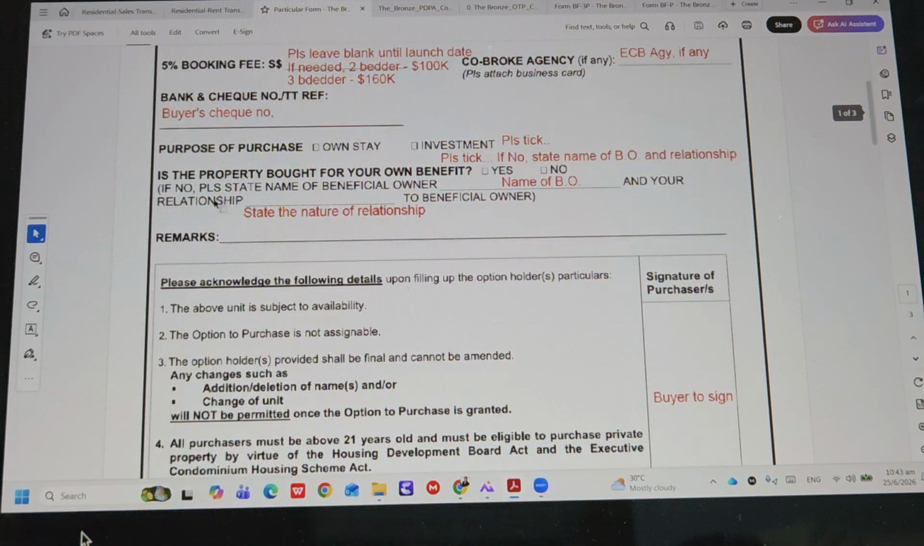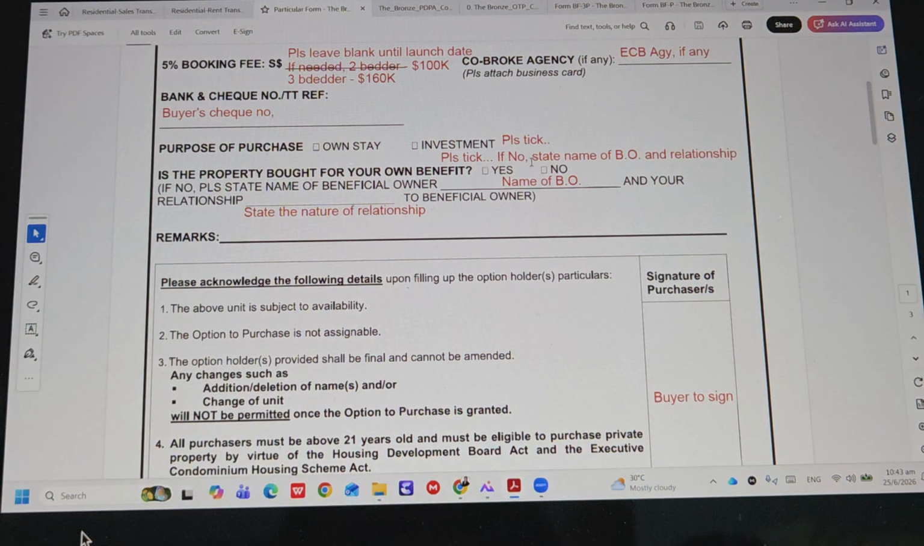Next is what the buyer is buying for. Is it own stay or investment? Please tick one. If he's buying for his own benefit, also tick. If he's buying under a trust or on behalf of someone, please tick no, and then write the name of the BO, which is written here, and what the relationship is between the two of them.